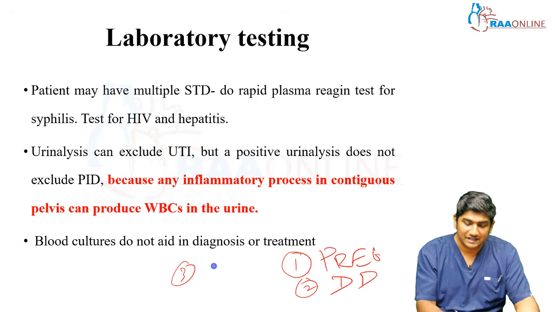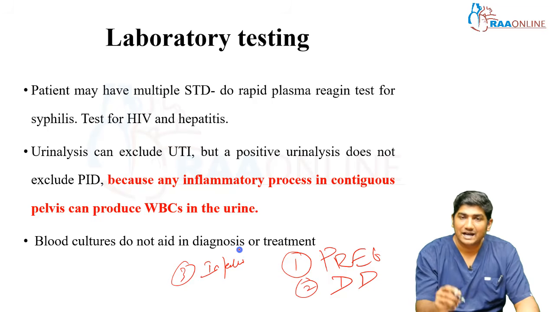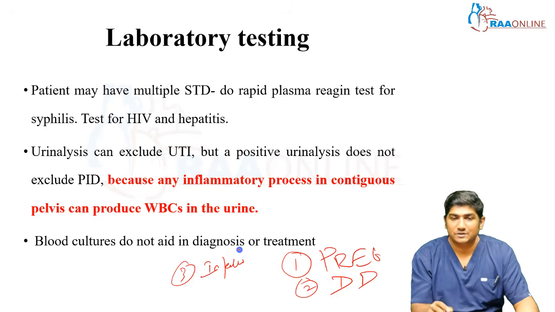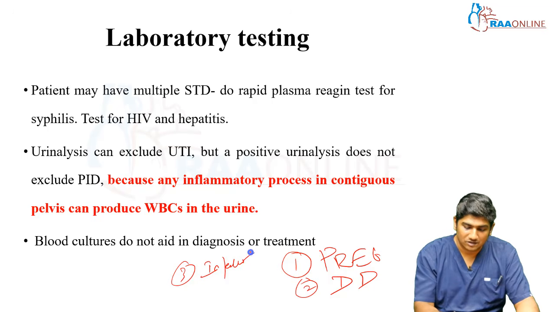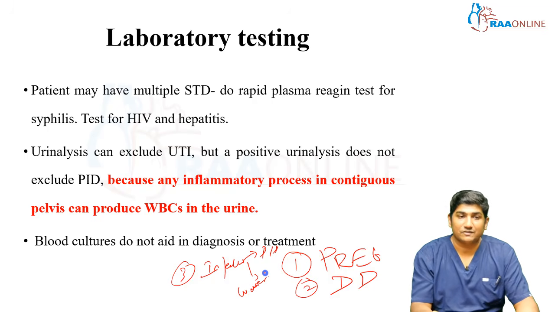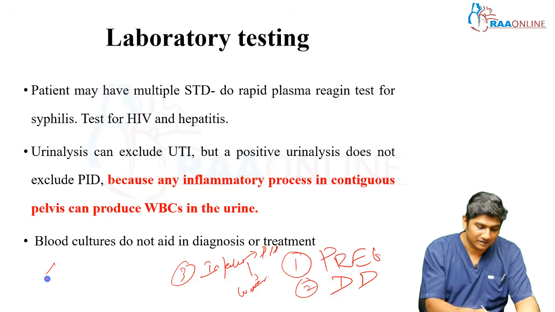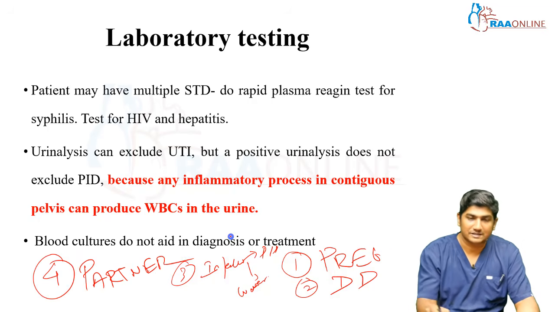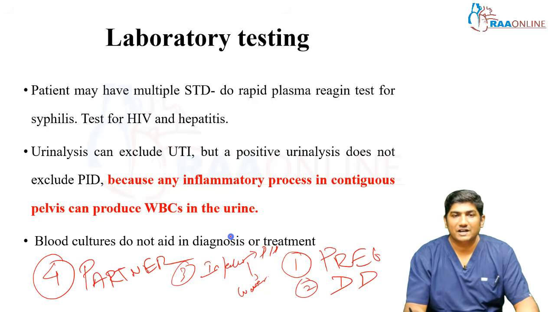Third, the infection associated with it: the infection causing the PID and infection of the lower reproductive tract. This lower tract infection can be bacterial, even viral, or an STD as well. You need to treat everything, along with fourth, which is very, very important: treat the partner. Patients may have multiple STDs, so do a rapid plasma reagin test for syphilis, test for HIV, and test for hepatitis as well.